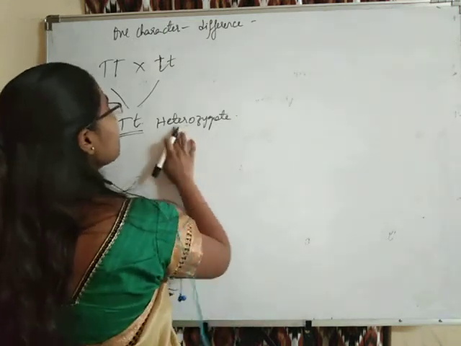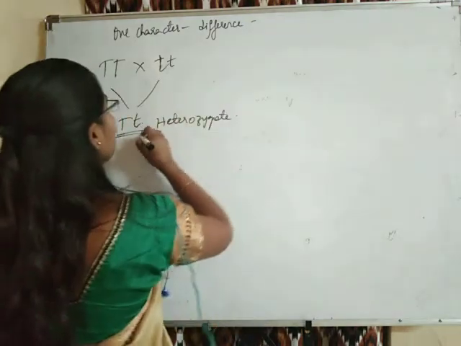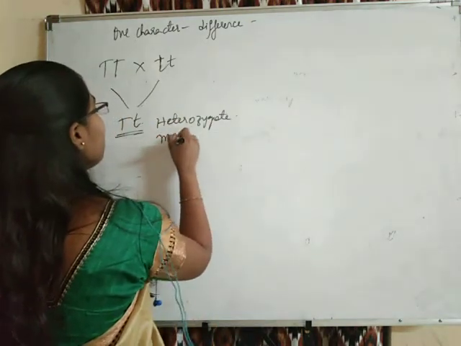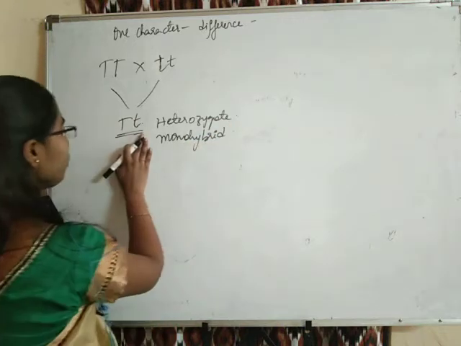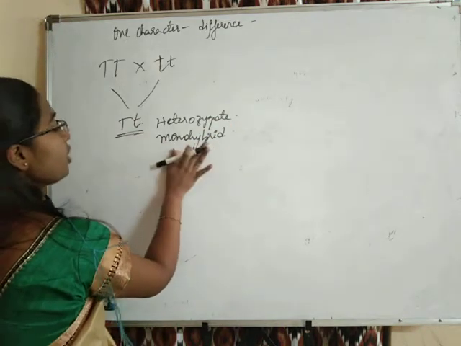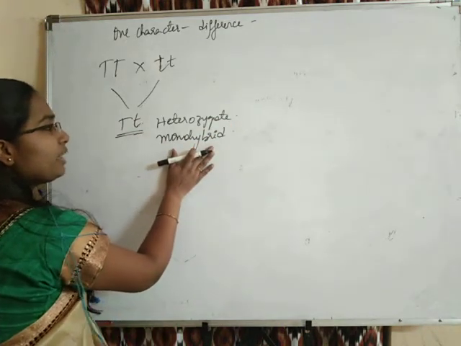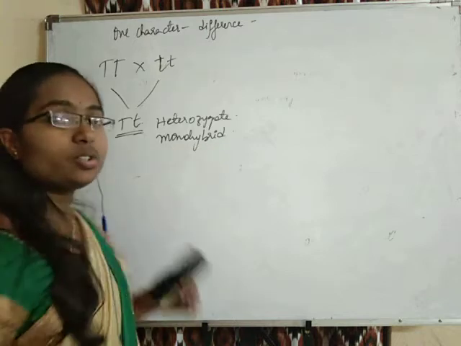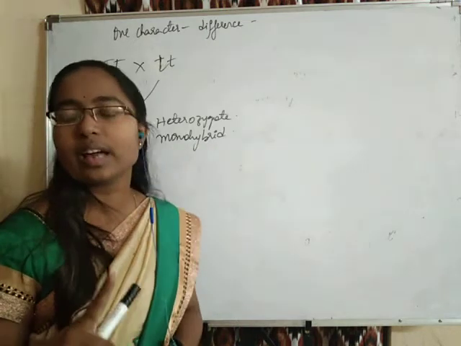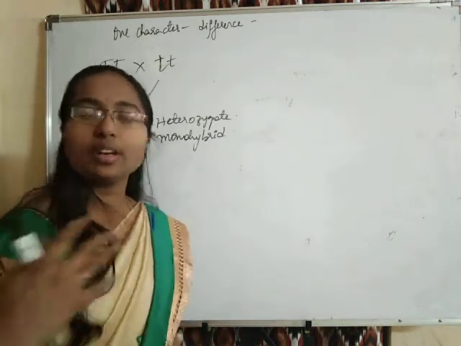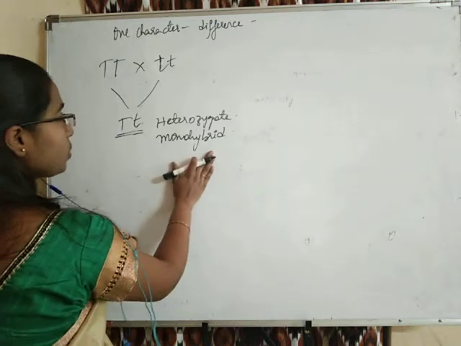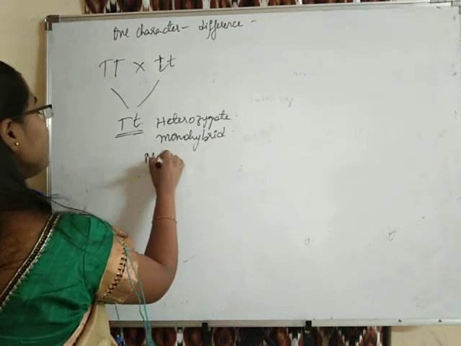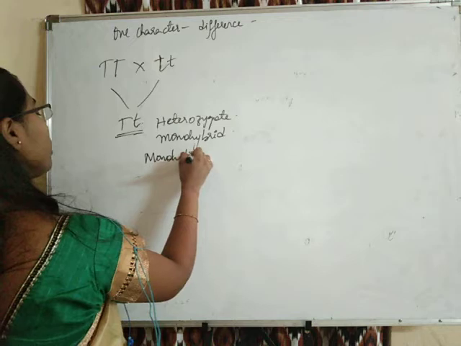So this cross, this individual obtained here is called a monohybrid. Monohybrid in the sense that it differs in only one character from the other plants. So it is called a monohybrid, and this cross performed here is called a monohybrid cross.